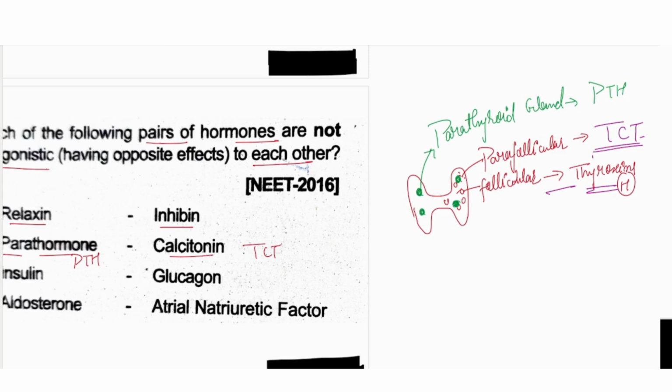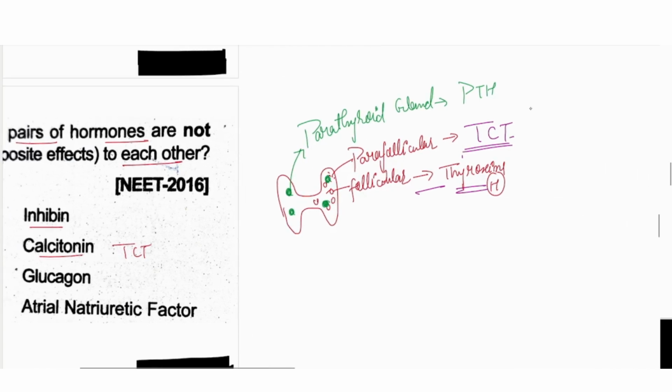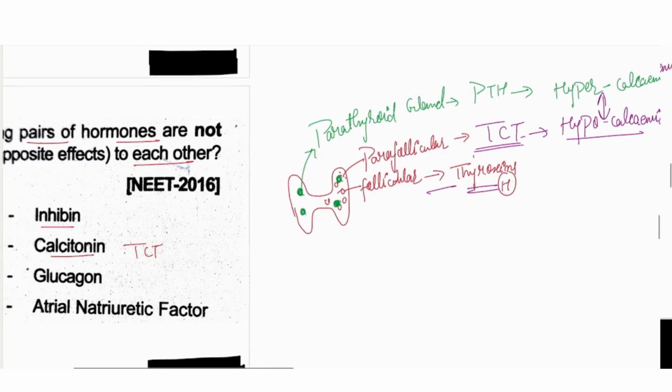The functions of these two hormones are completely different. TCT will cause a hypocalcemic condition, it will lower the calcium level. But the parathyroid hormone increases the calcium concentration, it is hypercalcemic. So we can say that they both are antagonists of each other, right?